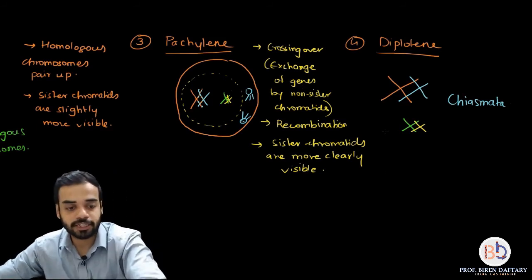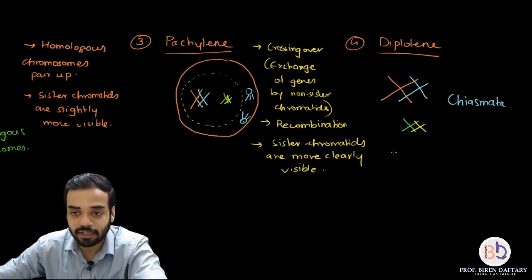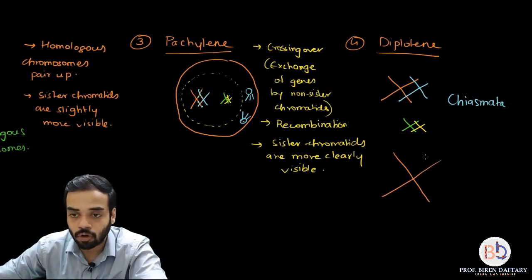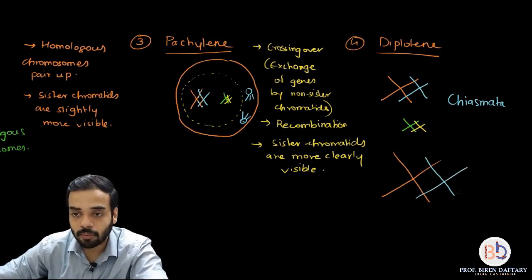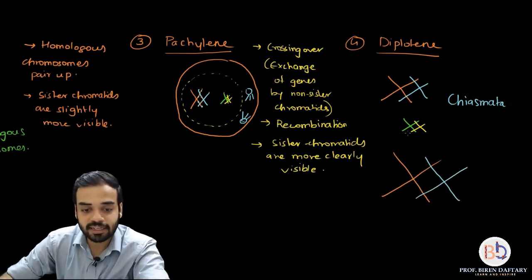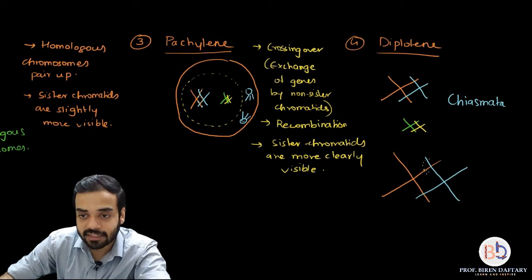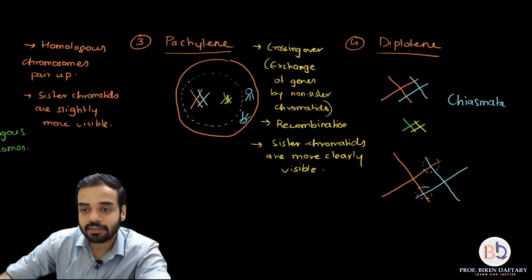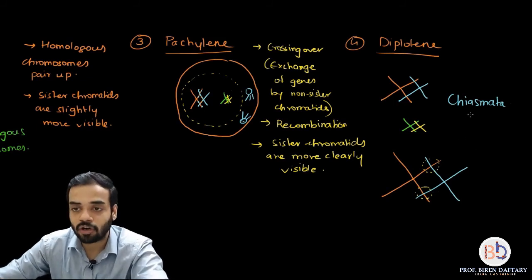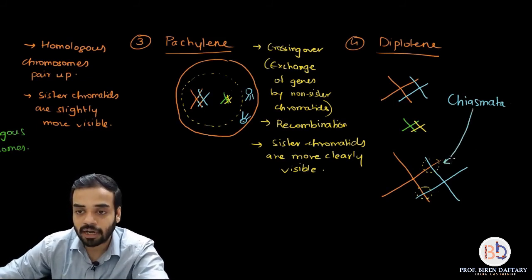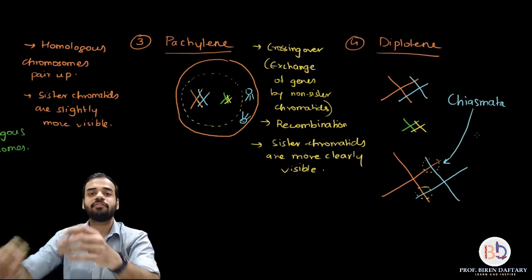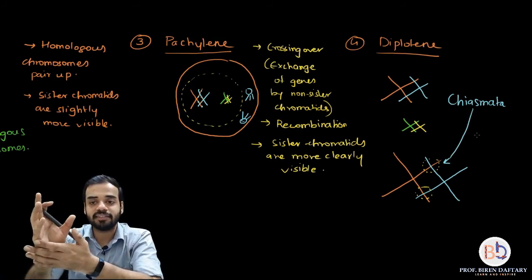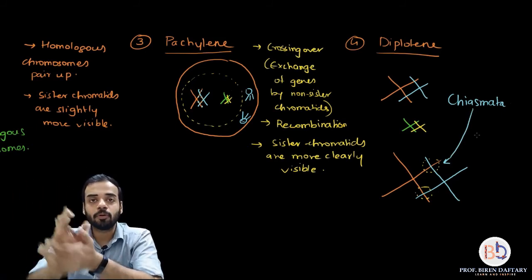So let me just magnify this same diagram. This is one of the homologous pairs which I have already drawn above. Now this X-shaped area which I am circling, this is basically called a chiasmata. So chiasmata is very properly seen in the diplotene stage.